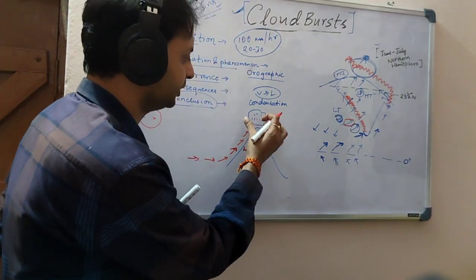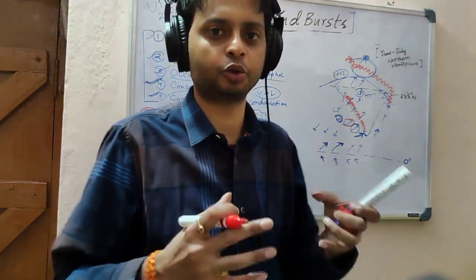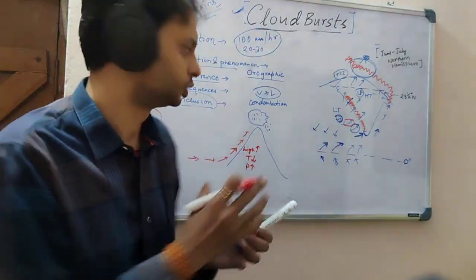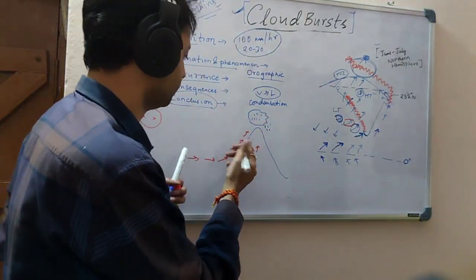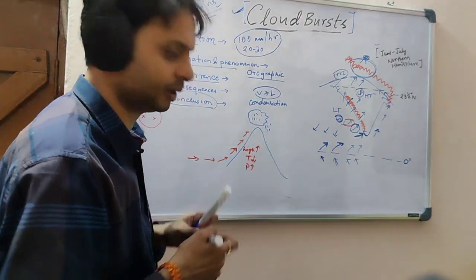So the capacity of this cloud to hold the liquid droplets is reduced, and it sets down.